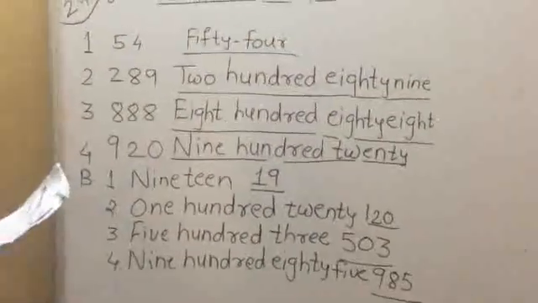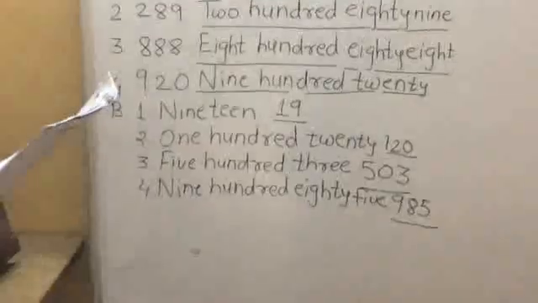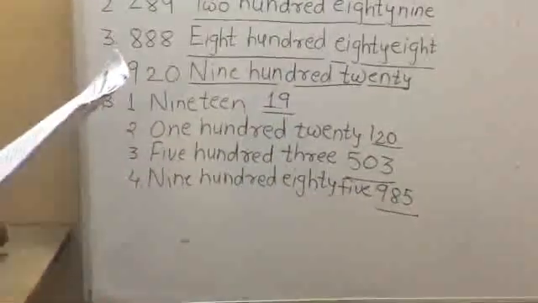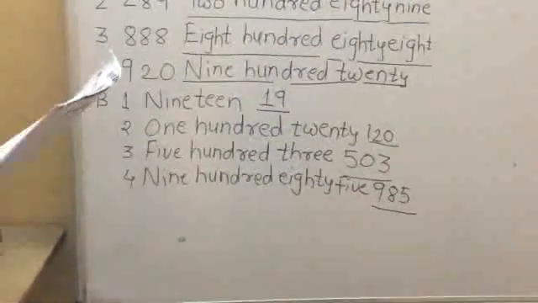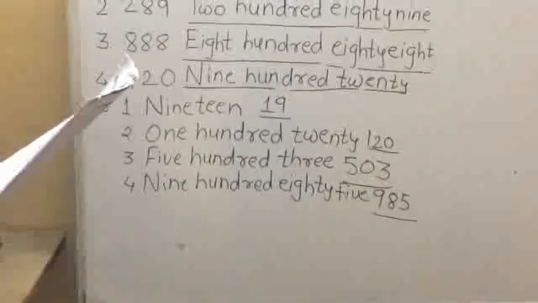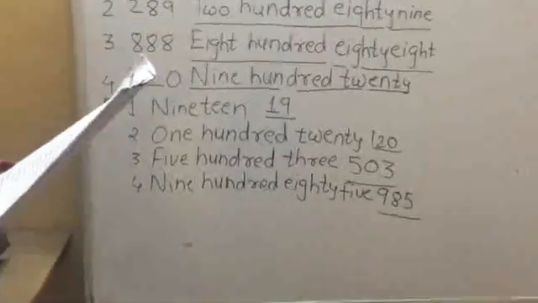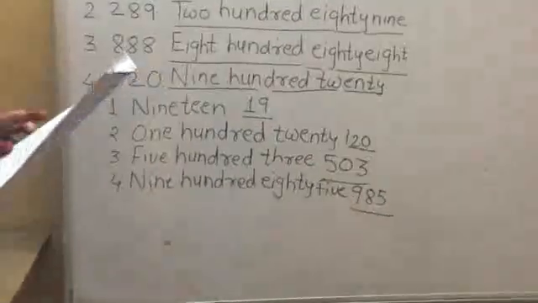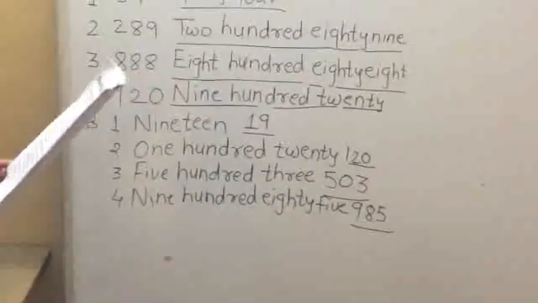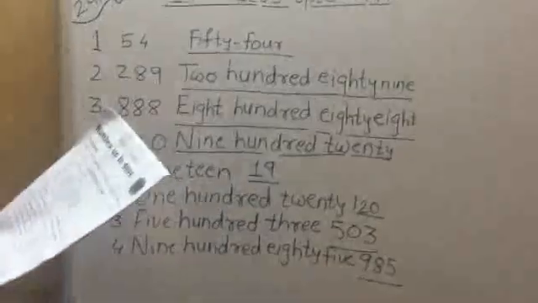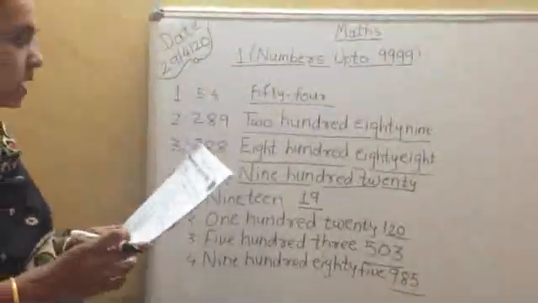Now question number C. What is question number C? Write each of the following numbers in standard form. What is given here? 4 hundreds, 5 tens, 3 ones. So you have to write down these numbers in standard form. Means what you will write? The first answer is already given there. See now.